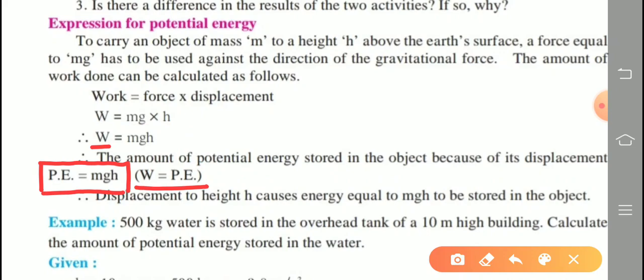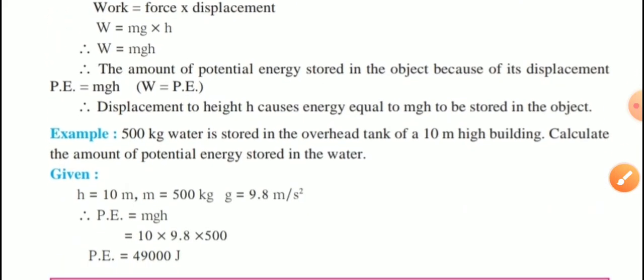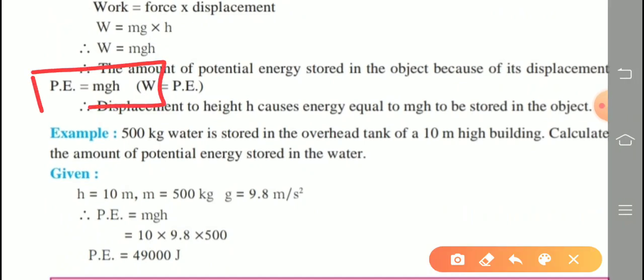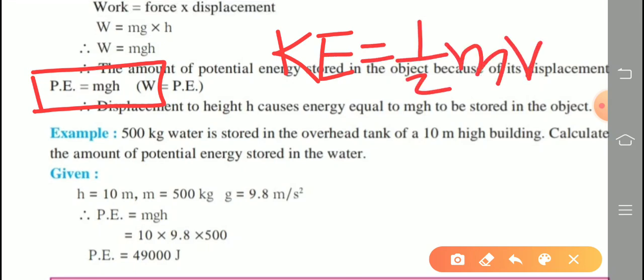m means the mass of the object, g means acceleration due to gravity, and h means the height of the object from the earth's surface or from the ground level. Therefore, displacement to height h causes energy equal to mgh to be stored in the object. All getting? This is the formula of potential energy. What is the formula of kinetic energy? Kinetic energy is equal to half mv square, that we learned in the previous point.